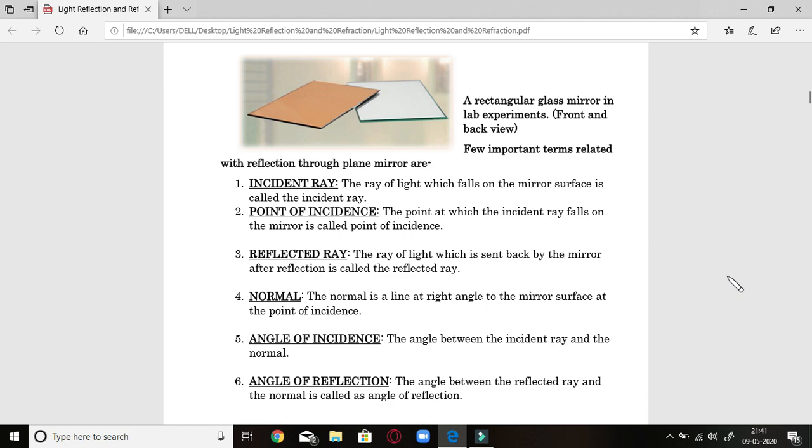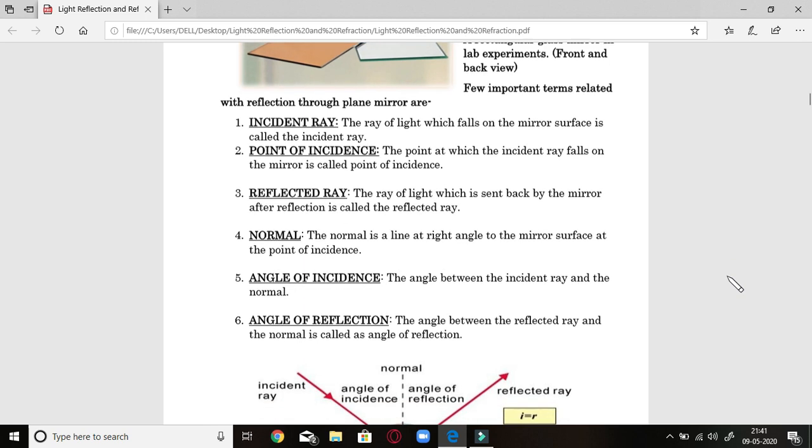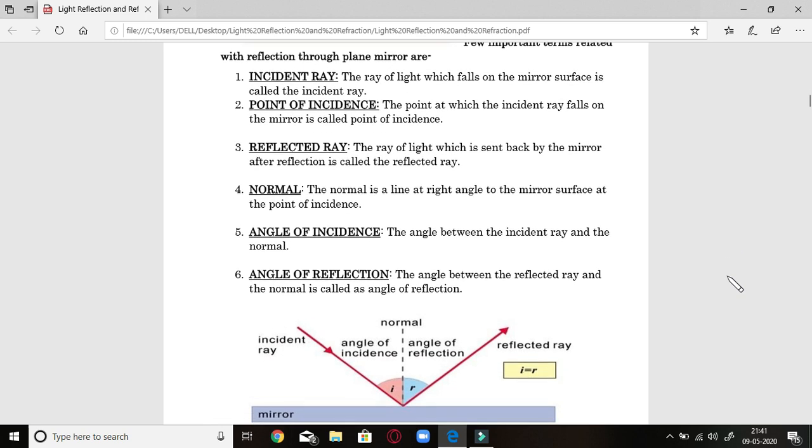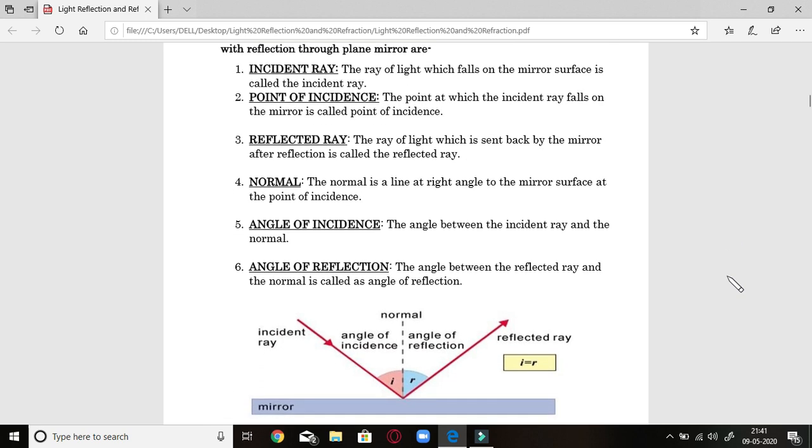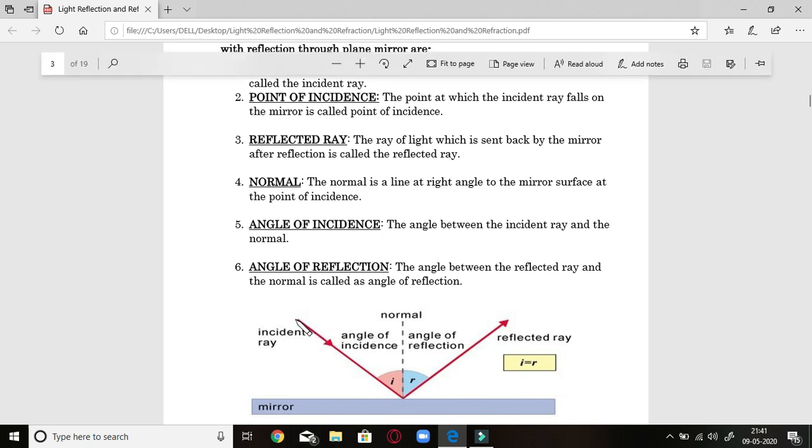First one is incident ray, second is point of incidence, third is reflected ray, fourth normal, fifth angle of incidence, and sixth is angle of reflection. Let us study it one after the other. First is incident ray. The ray of light which falls on the mirror surface is called as incident ray. As you can see here, this is a mirror surface. The light which is falling on the surface is the incident ray.